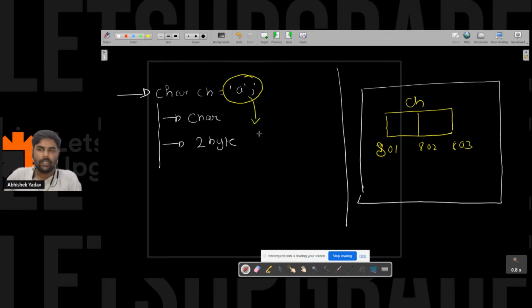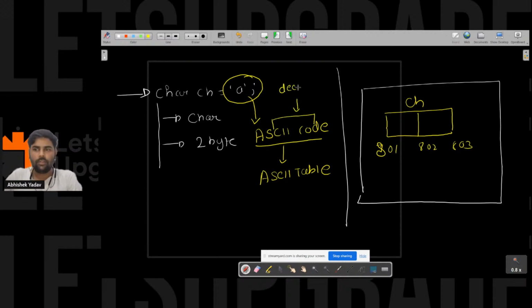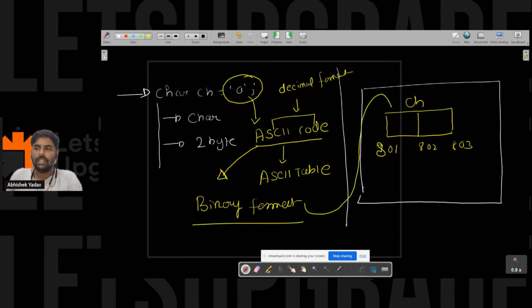This character data will get converted to the ASCII code, from the ASCII table. From the ASCII table, we have the ASCII code for each corresponding character, and this ASCII code is in decimal format. So the character gets converted to the ASCII code in decimal format, and this ASCII code will get converted to the binary format. And this binary format will get stored inside the computer memory. Everyone is getting that point?